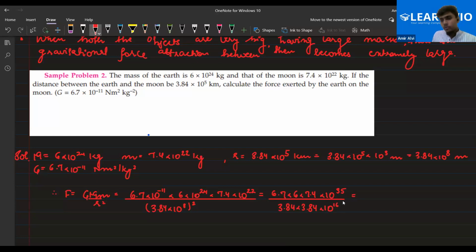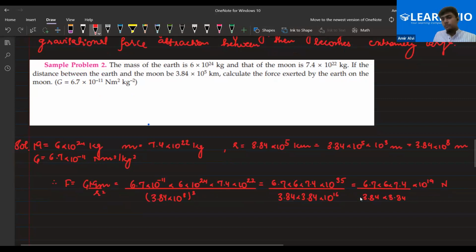So that is equal to, if you take 10 to the power 16 to the numerator, that would be 6.67 into 6 into 7.4 divided by 3.84 into 3.84, into 10 to the power, 35 minus 16, which would be 19 Newton. Clear, everyone? Yes, sir.